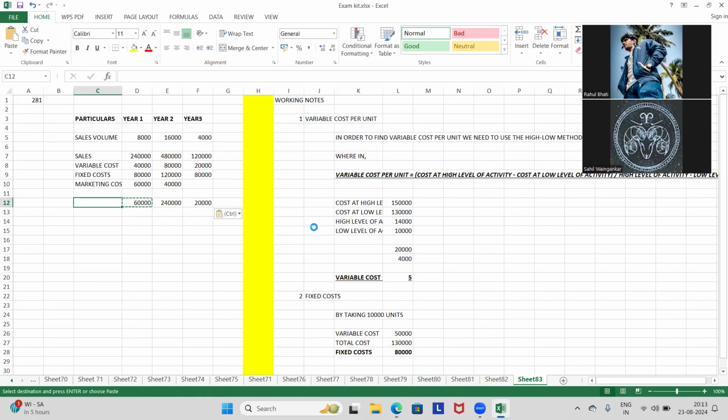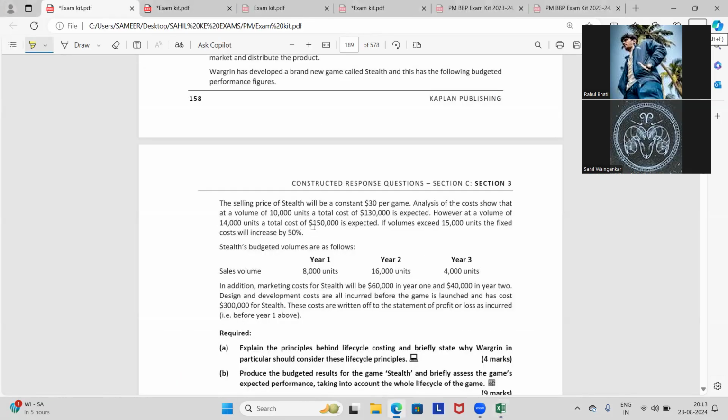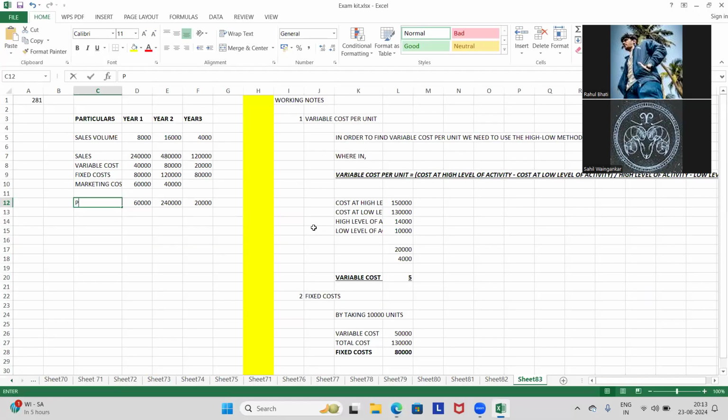So this is what we call profit. Investment profit. Total cost during the life cycle.